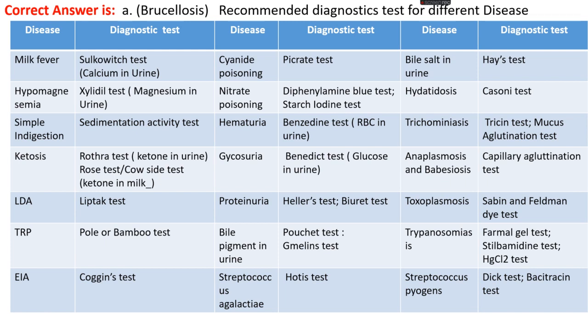Hydatidosis, Casoni test. For trichomoniasis, Trichin test or mucus agglutination test. Anaplasmosis and babesiosis, that is a capillary agglutination test. Toxoplasmosis, that is the Sabin and Feldman dye test. Trypanosomiasis, that is a formol gel test and Stibamidine test or mercury chloride test. Streptococcus pyogenes, that's a Dick test or bacitracin test, etc.